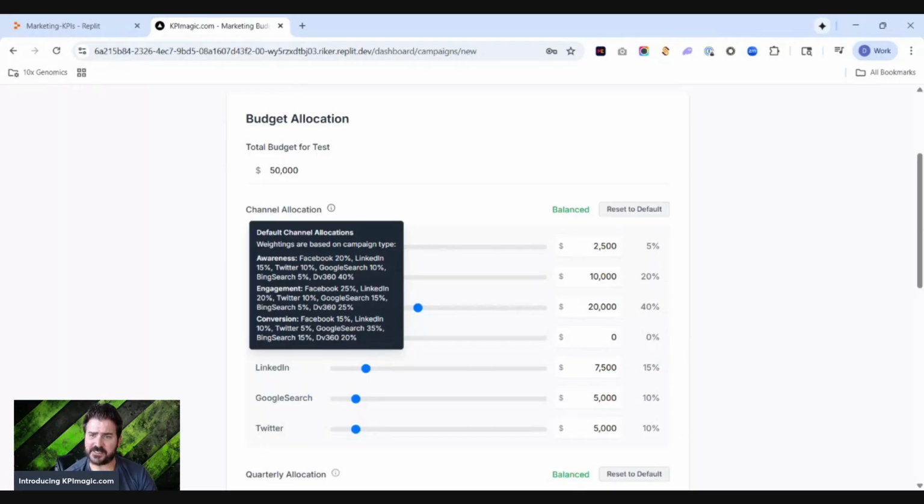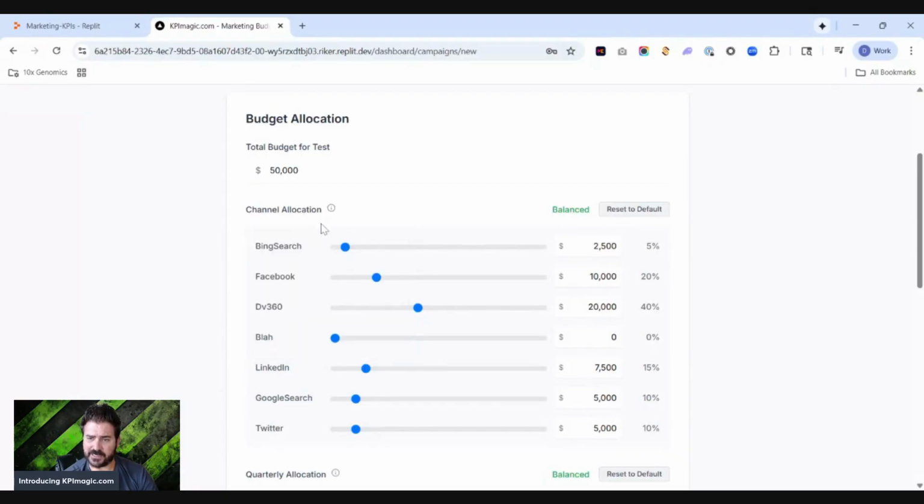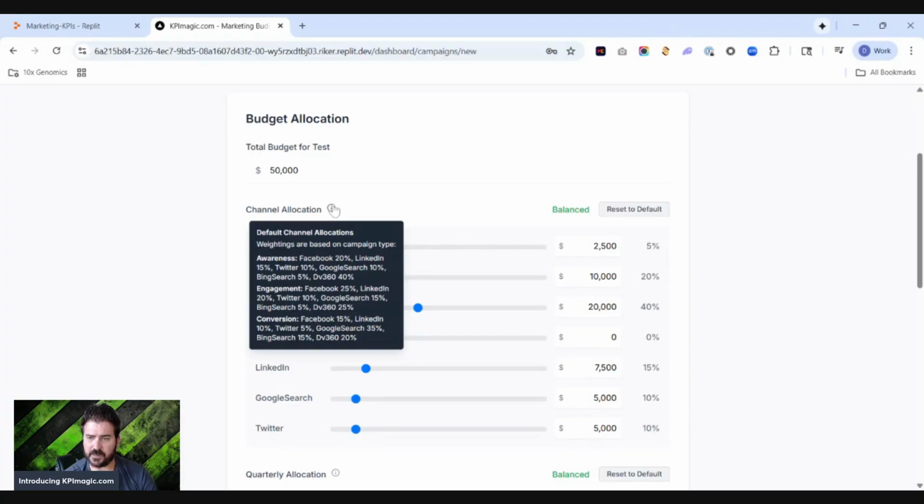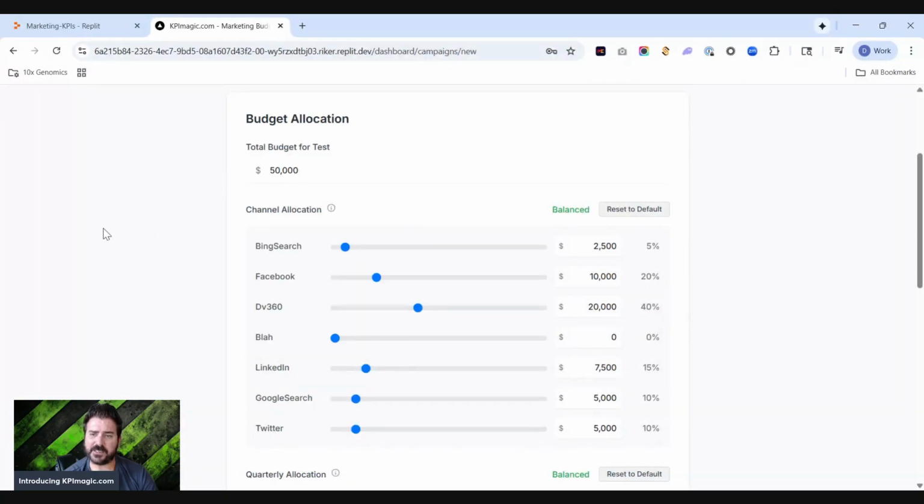And in this case, it's saying for awareness campaigns, it allocates 20% to Facebook, 15% to LinkedIn, 10% to Twitter, 10% to Google search, 5% to Bing, and 40% to Google DV360. The makeup and the allocation is a little different when you look at engagement and conversion campaigns. And it's all based on really what your objective is, right? Is your objective reach? Is your objective lead generation? Is your objective something else, right? And so this is sort of an easy way to quickly allocate.